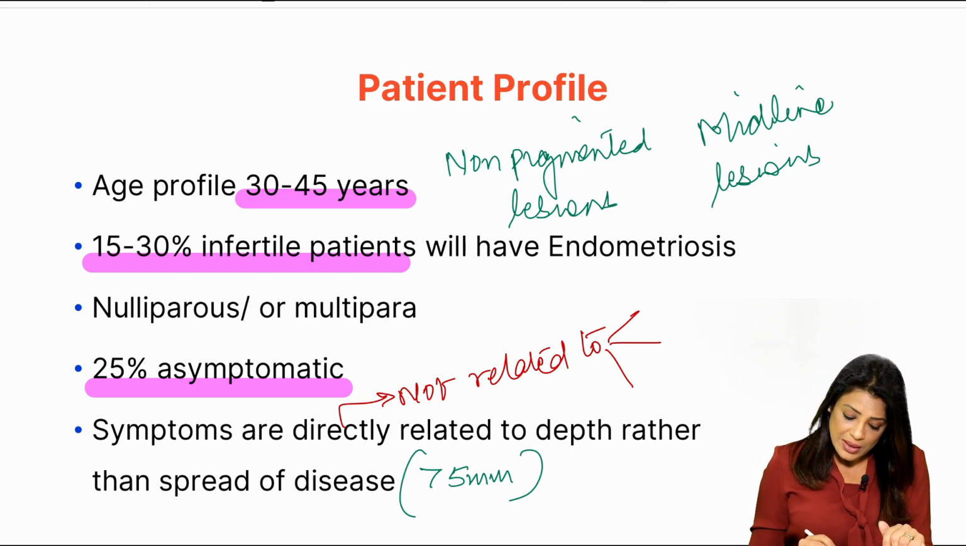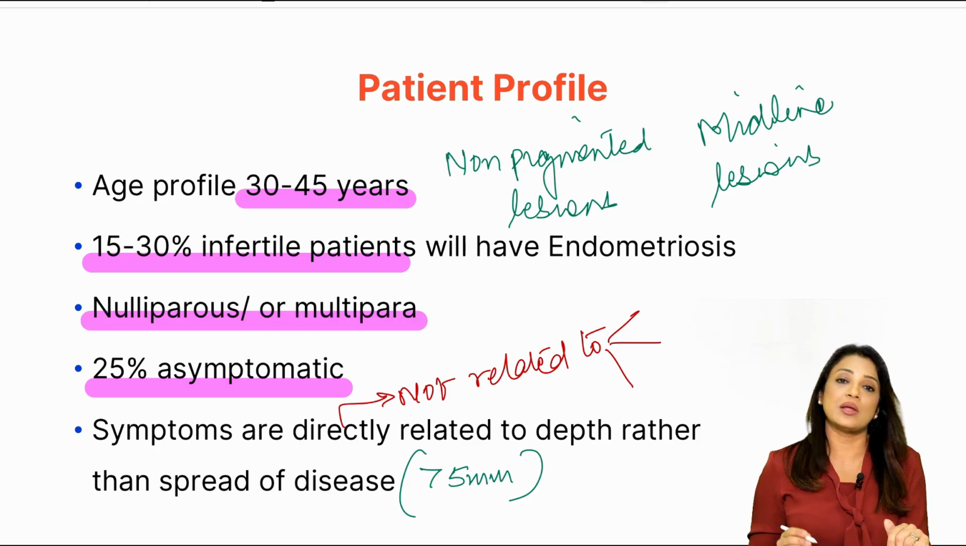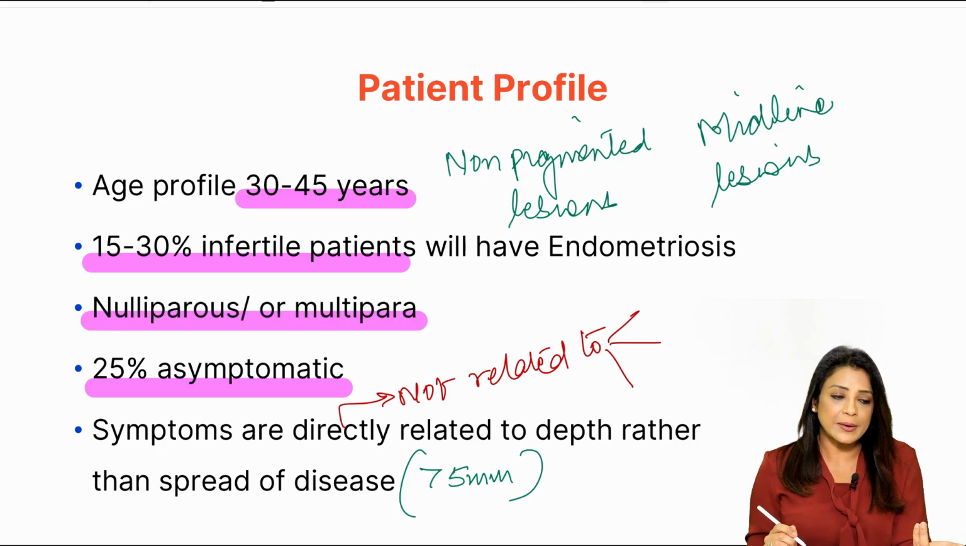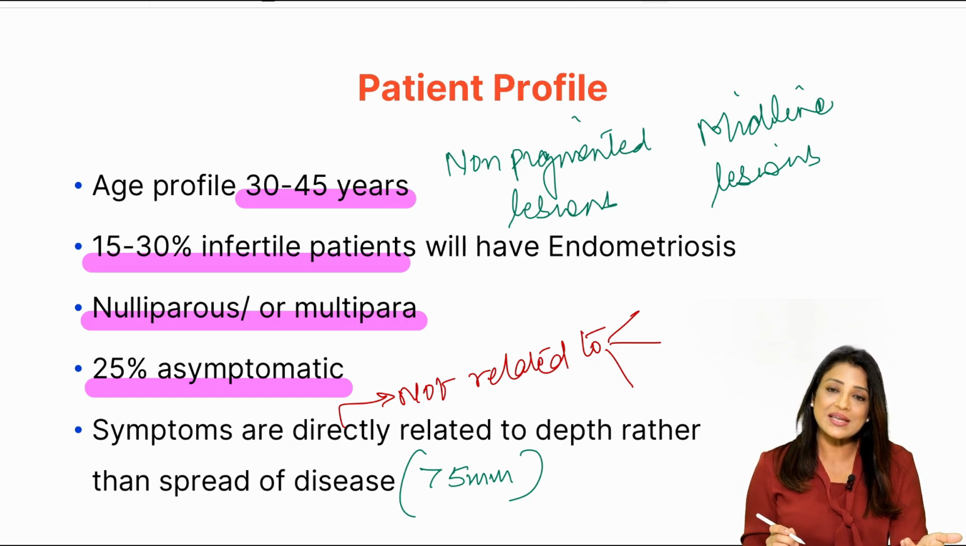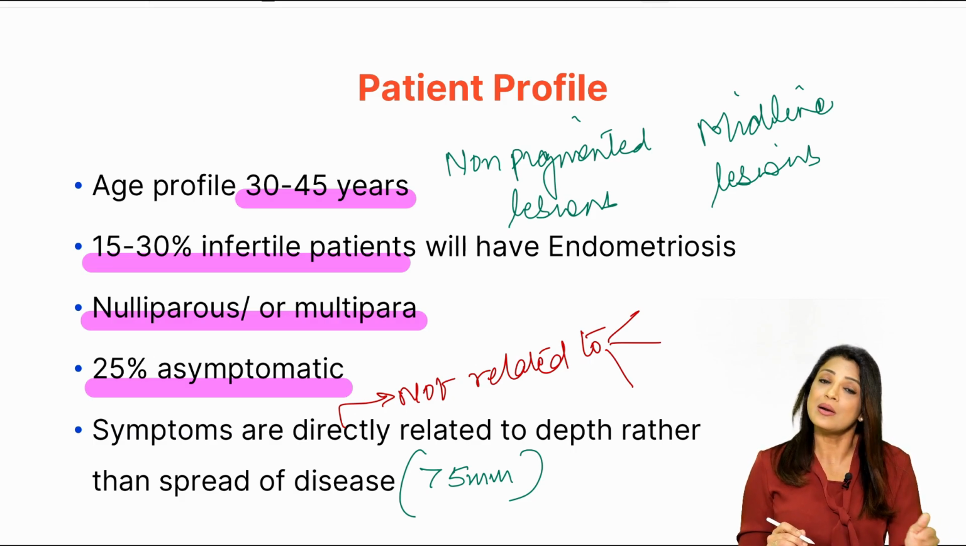Okay? Now, it may be in the nullipara or in a multipara. There is no such demarcation or high risk factor whether nulliparas or multiparas. But obviously, it is a hyperestrogenic condition, so it will be more common in the nulliparas rather than the multiparas.